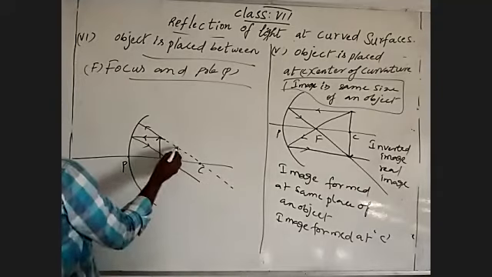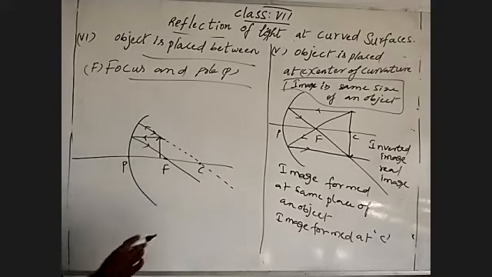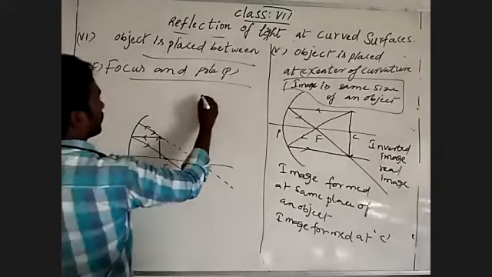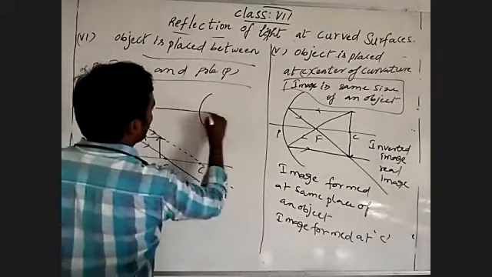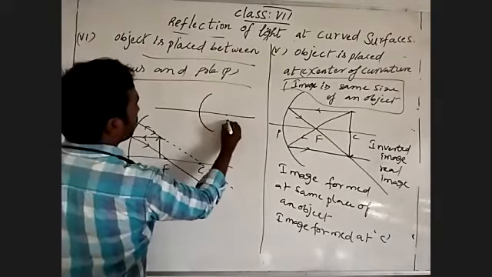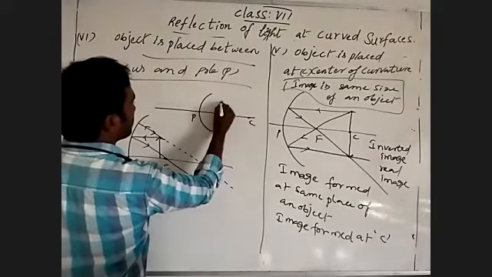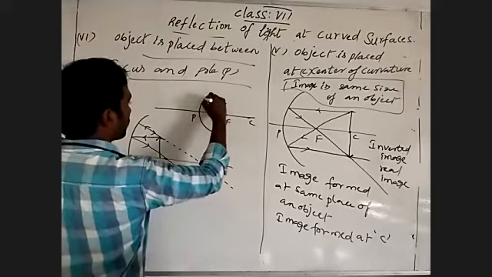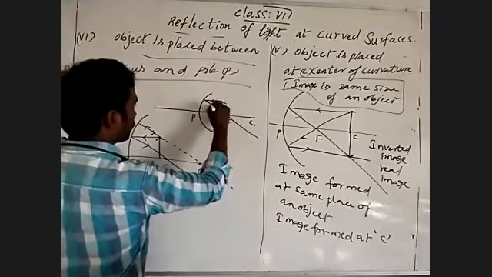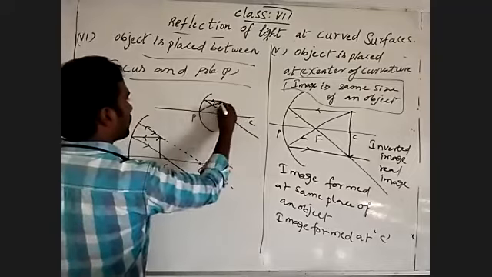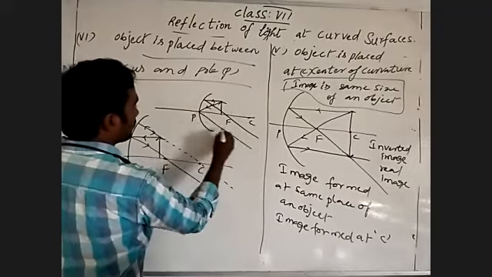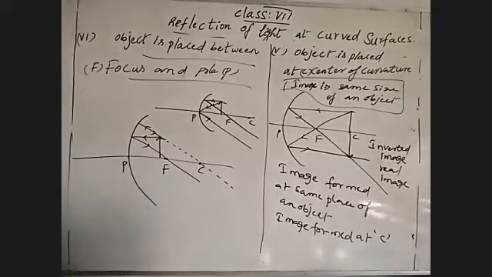Those will be parallel, so they never meet at anywhere. Also one more I'm going to draw to identify clearly. This is a focus and this is a pole and center of curvature. This one light ray is parallel to the principal axis, takes the reflection through focus, and one more from the pole gives reflection with the same angle. So they never meet at anywhere.